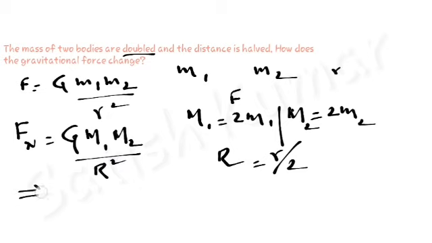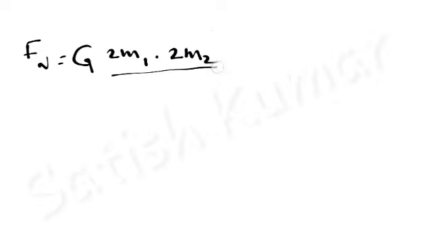Now Fn is equals to capital G, universal gravitational constant, and capital M1, which I can write as 2 small m1. Second one is capital M2, I can write it as 2 small m2, by capital R square. In place of R, I can keep small r by 2 because the distance is halved, whole square.